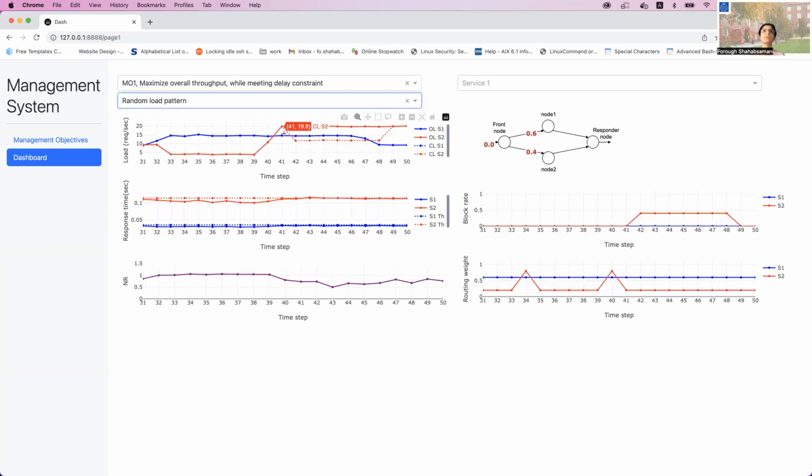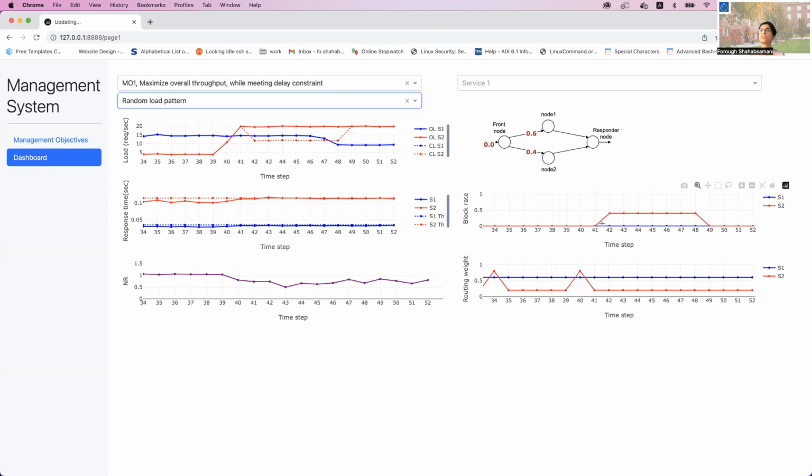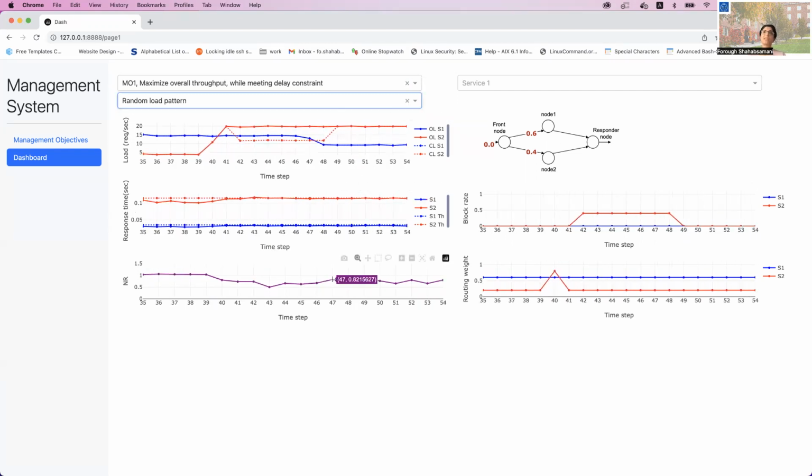For instance, from time step 41 to 49, when the blocking rate changes, we can see that the carried load is lower than the offered load, which is for service 2, where this parameter is changed. Below, we can see how the response time changed, and we can compare it with the threshold defined in our management objectives.